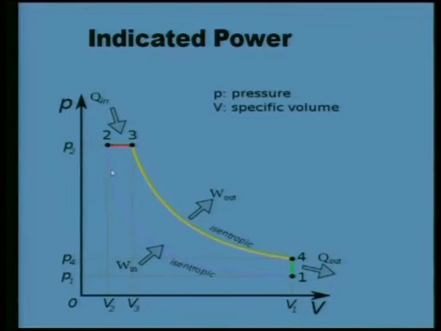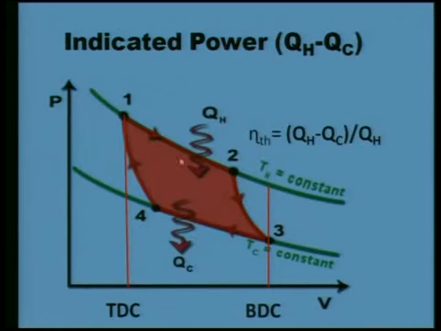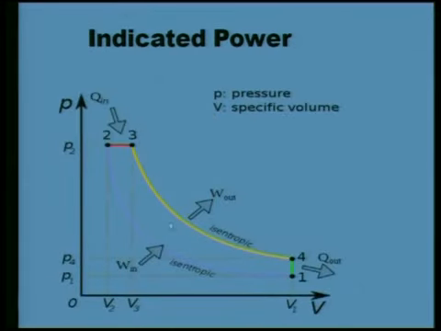Here is another cycle I am indicating, where heat addition is between 2 and 3. These are air standard cycles. In this cycle the working fluid is air, and heat addition is from an external source. Similarly, in the cycle I am showing you, the working fluid is air inside the cylinder, the heat source is outside, and there is no combustion inside the cylinder. 2 to 3 is heat addition at constant pressure. Again, heat addition at constant pressure is also irreversible. 3 to 4 expansion is reversible. 4 to 1 heat rejection is again an irreversible process, and 1 to 2 compression is reversible adiabatic.